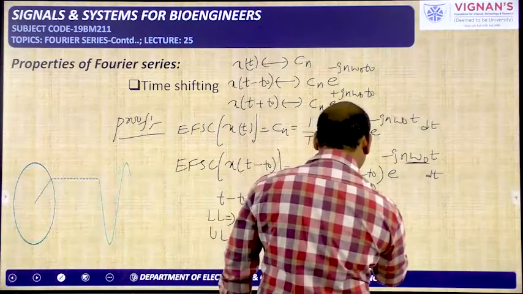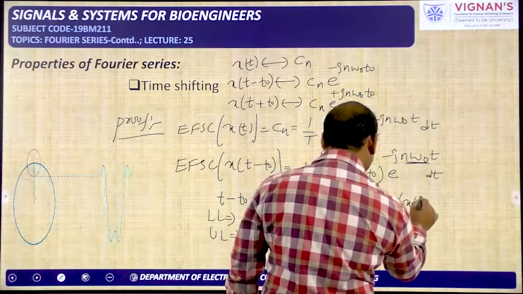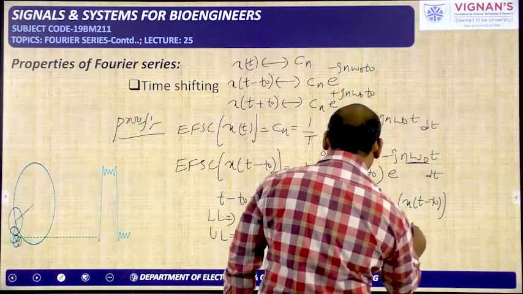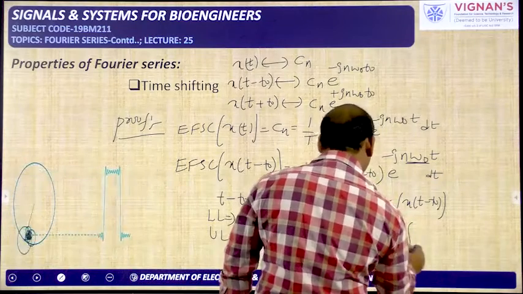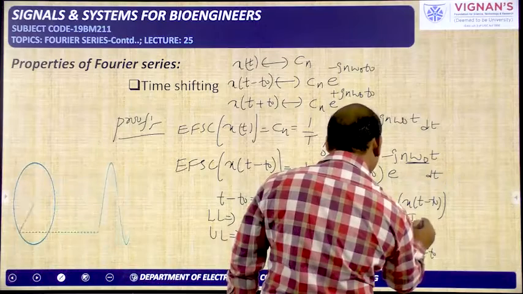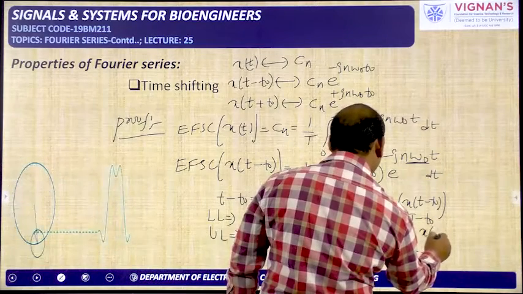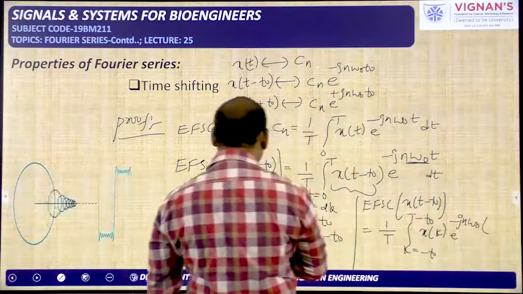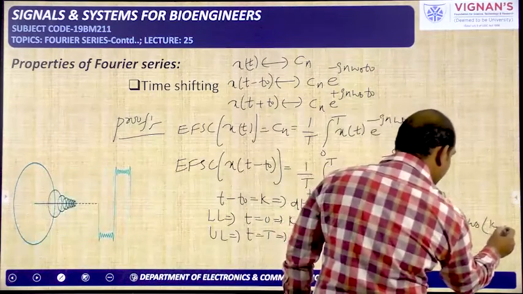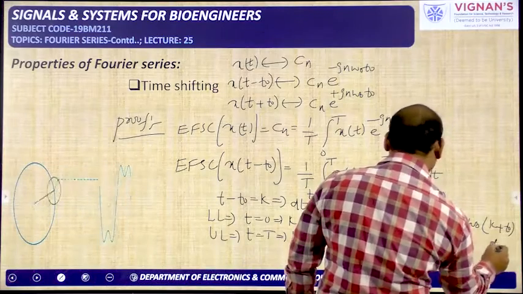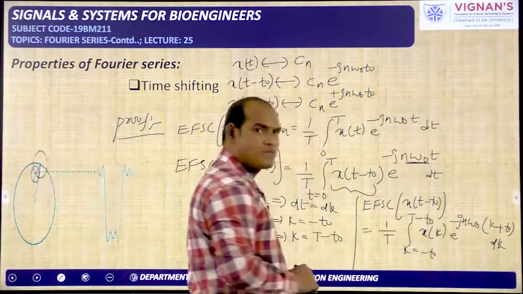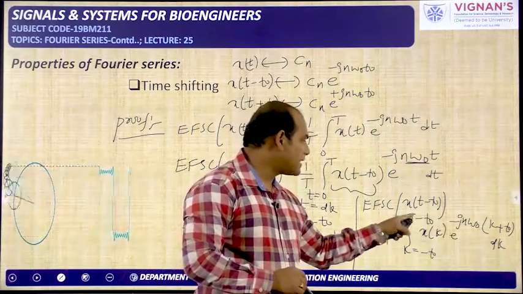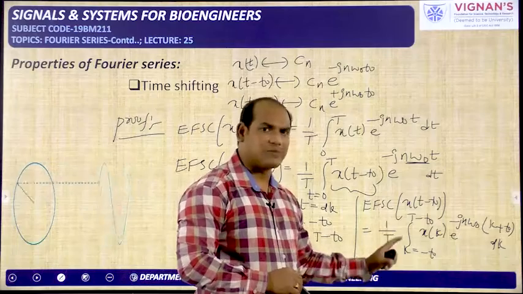So we will get the exponential Fourier series coefficient of x of t minus t naught equal to 1 by capital T, integral k from minus t naught to T minus t naught, x of k e power minus jn omega naught into (k plus t naught), and dt means we can write dk. But if you see, this integral is also over one period only. Upper limit minus lower limit, if you calculate, you will get capital T only.